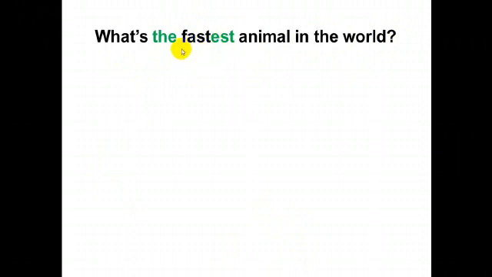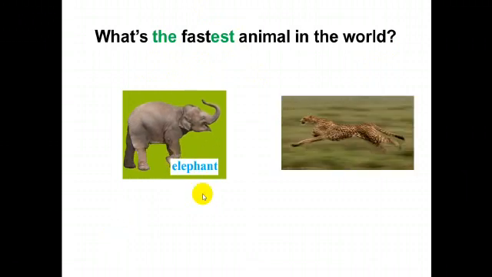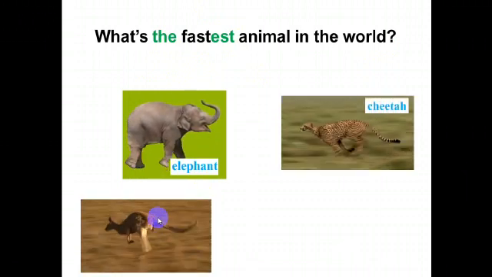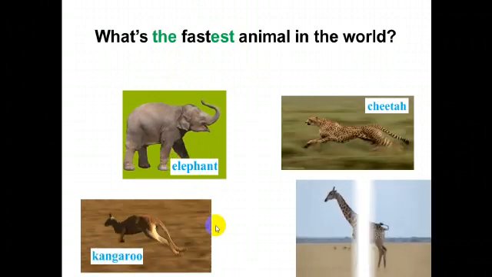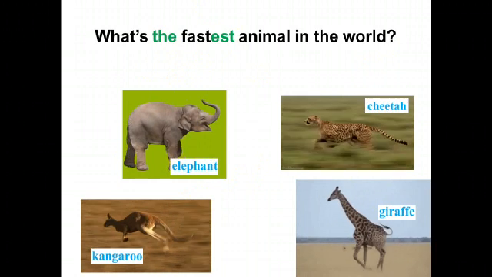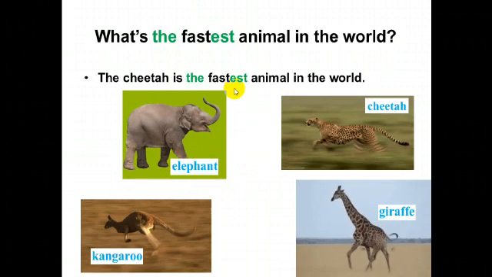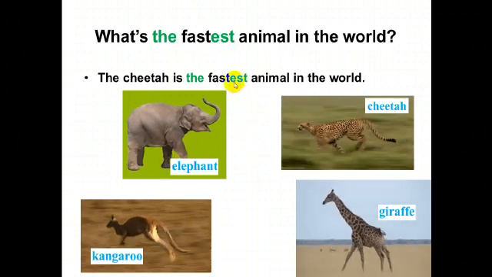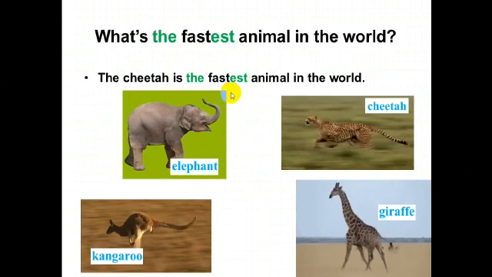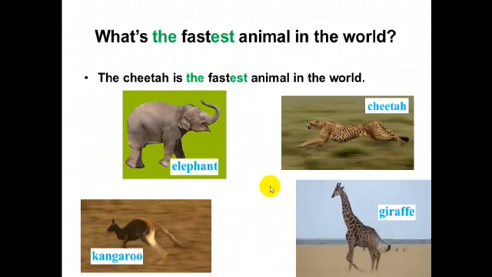Okay, by adding est and by putting the fastest. Let's see. Elephant, cheetah, kangaroo, giraffe. The cheetah is the fastest animal in the world. Yes, excellent. The cheetah. So we put est to the adjective fast and don't forget to put the before the adjective. Okay, here we have the superlative.